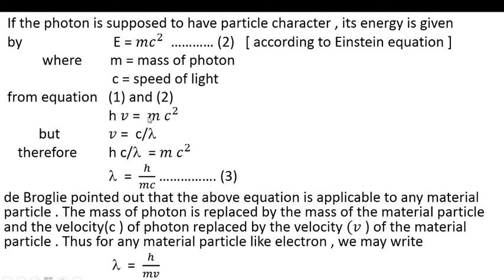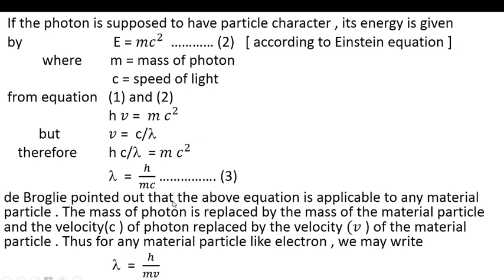Now we put the value of ν: h × c/λ = mc². One c cancels from c and c², then λ = h/mc. This is equation 3. Here λ is the wavelength, h is Planck's constant, m is the mass of the object, and c is the velocity of light.